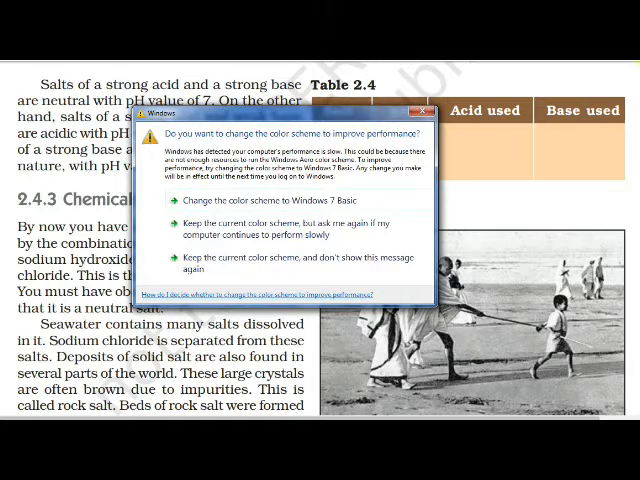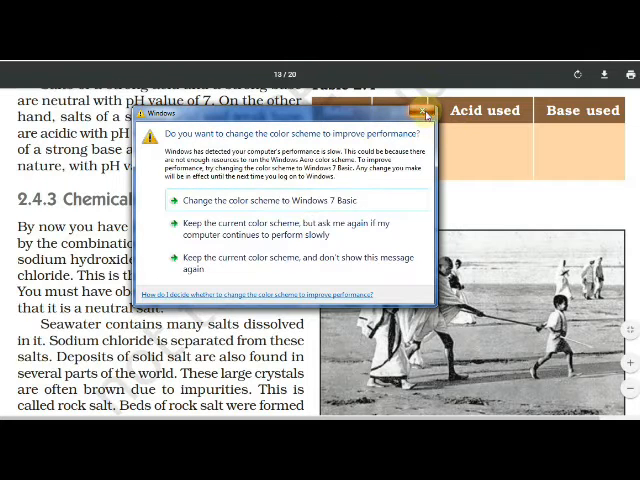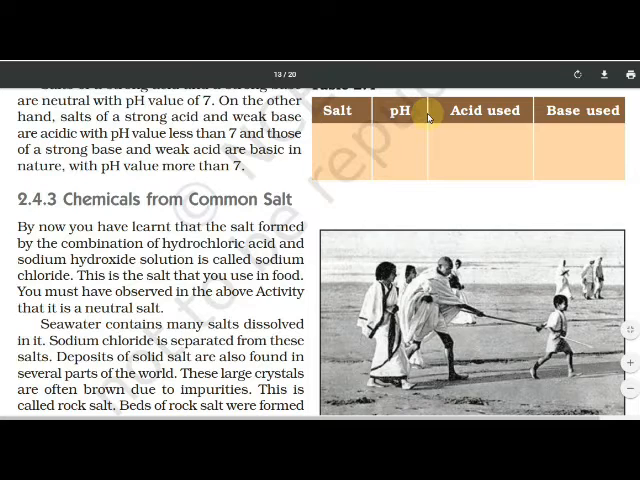You have seen how common salt is made. Sea water contains many salts, such as magnesium chloride, sodium chloride, and calcium carbonate. They are many in the sea water. Sodium chloride is separated from these salts. Deposits of solid salt are also found in several parts of the world.